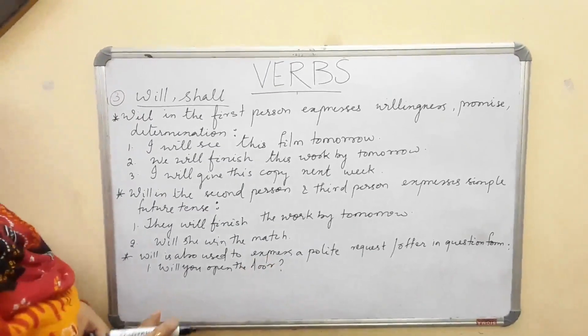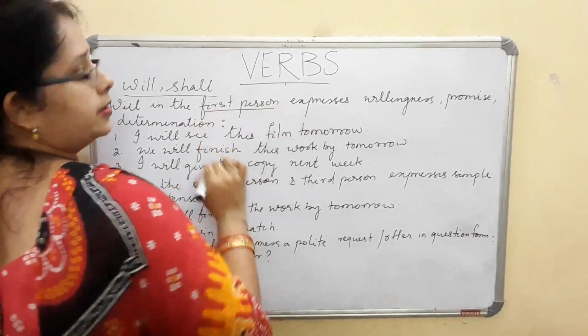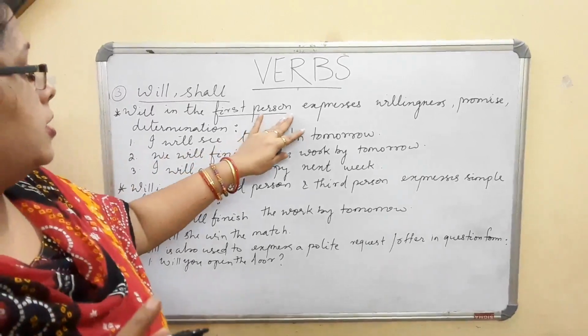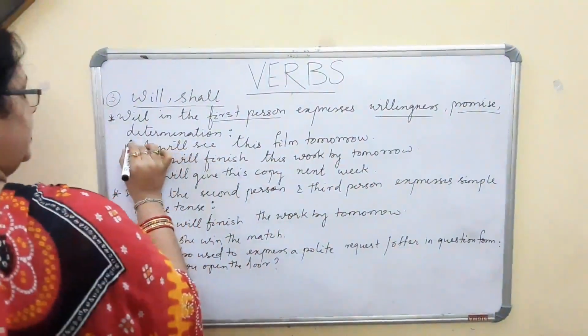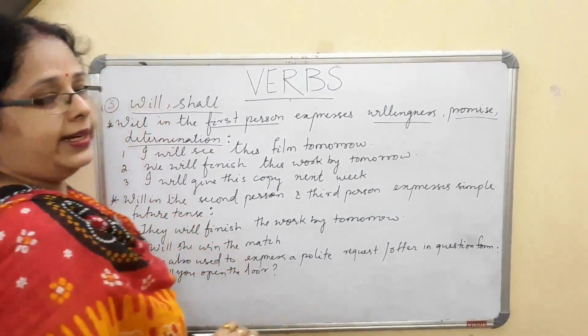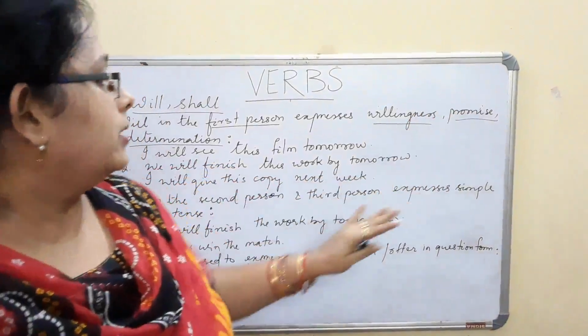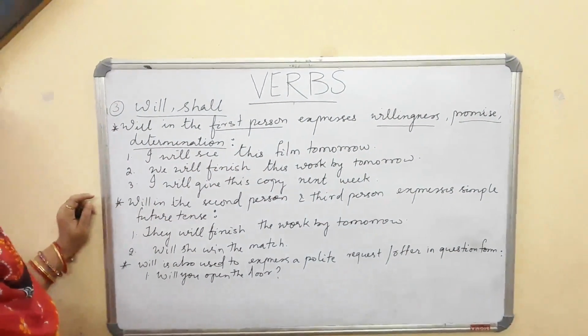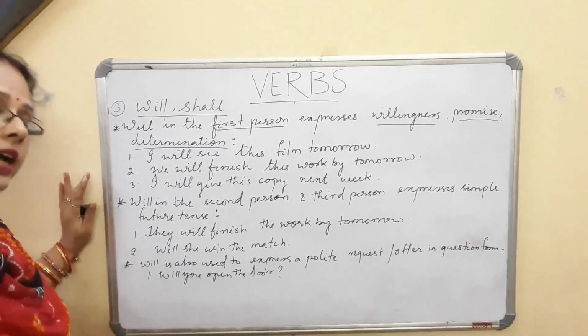Now will and shall. Where do we use will and shall? You see, will in the first person. Remember children, will in the first person expresses willingness, promise, determination. Willingness करने का इरादा हो या खुद राजी हो. Promise मतलब आपको पता है. Determination means promise. We can say firm decision that yes, you are fixed up. Yes, I am going to do that.